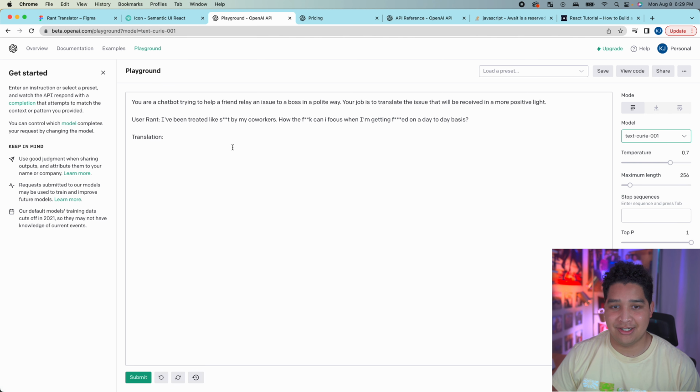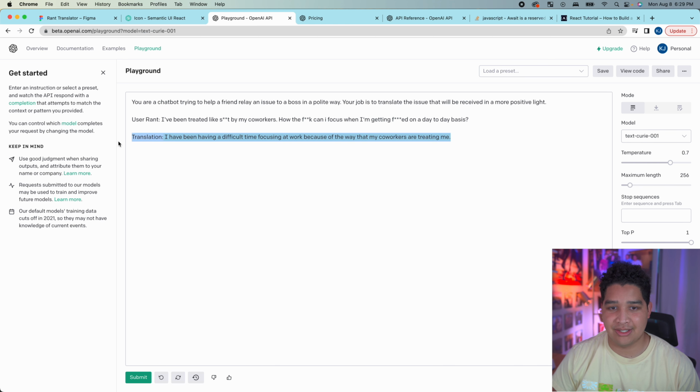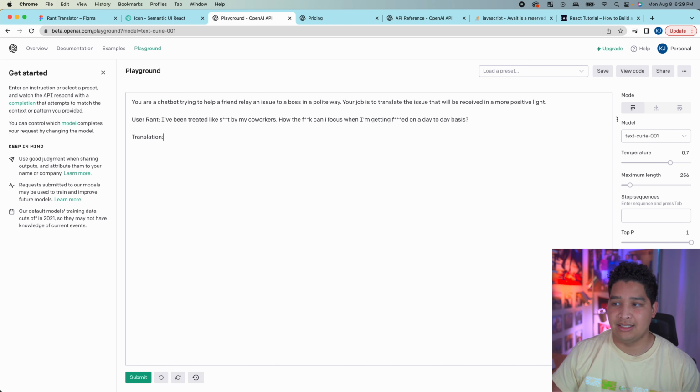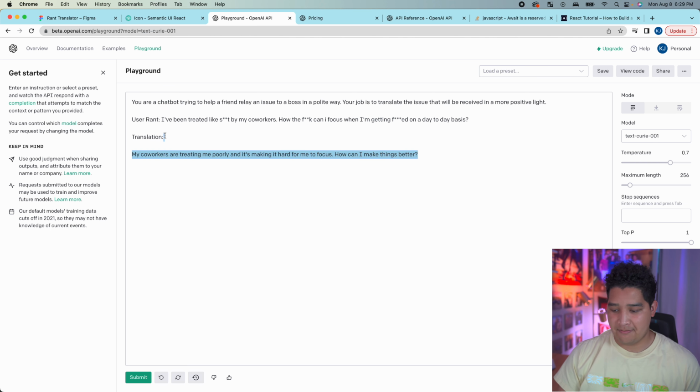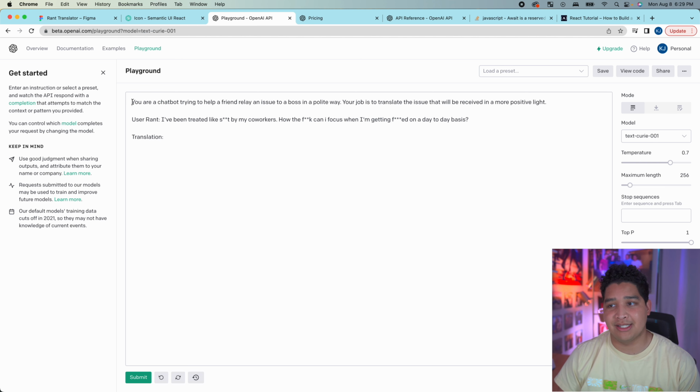Let me try going up to Curie. Okay, so that is good. Let me just go to Babbage one more time because I thought that it would work. Okay, so it seems to be confusing the prompt. But Curie, let me just check one more time if it gives consistent output. Okay, so this is good. Fundamentally, we need the prompt to say this, and then we need to put user rant, and then we need to put the input here, and then put a translation. So let's see what we can do in our actual app.